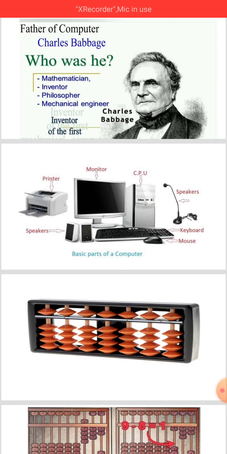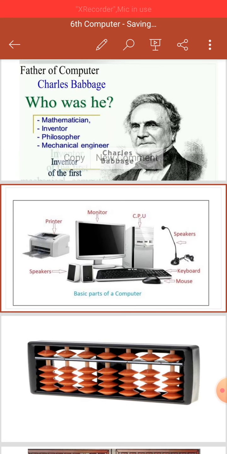Now look, this is your favorite picture. Which picture is this? Parts of a computer. All of you know the basic parts of a computer: monitor, CPU, speaker, keyboard, mouse, printer. These are the main parts of a computer. You learned it in 5th standard and 4th standard.